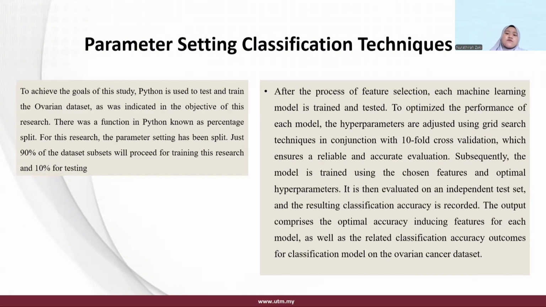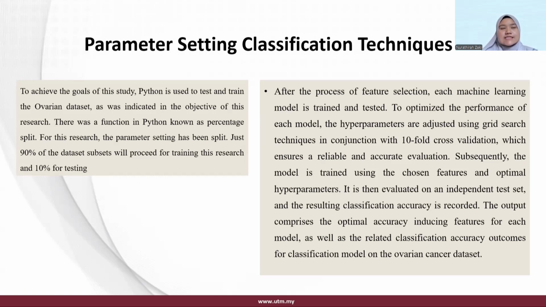After the feature selection process, each machine learning model is trained and tested. To optimize performance, each model's hyperparameters are adjusted using the grid search technique in conjunction with 10-fold cross validation, which ensures a reliable and accurate evaluation.